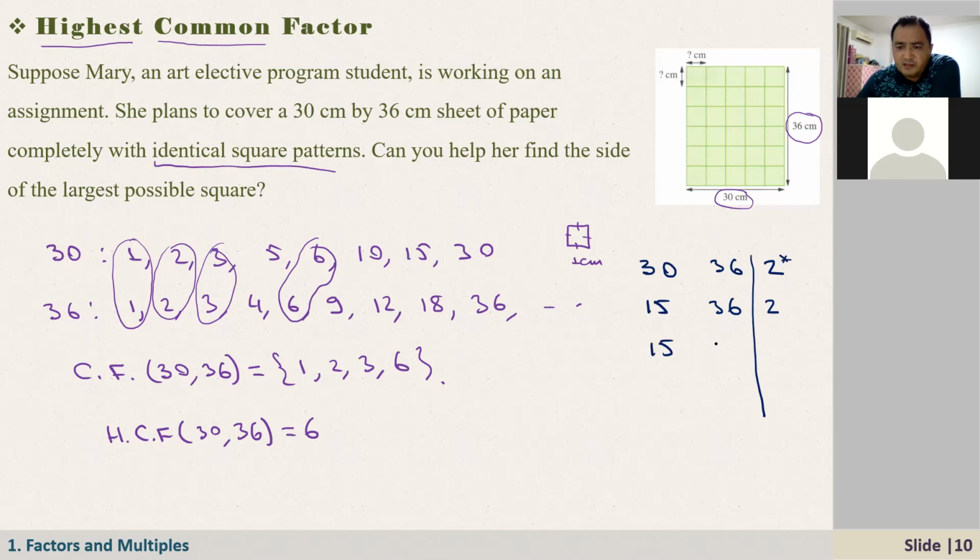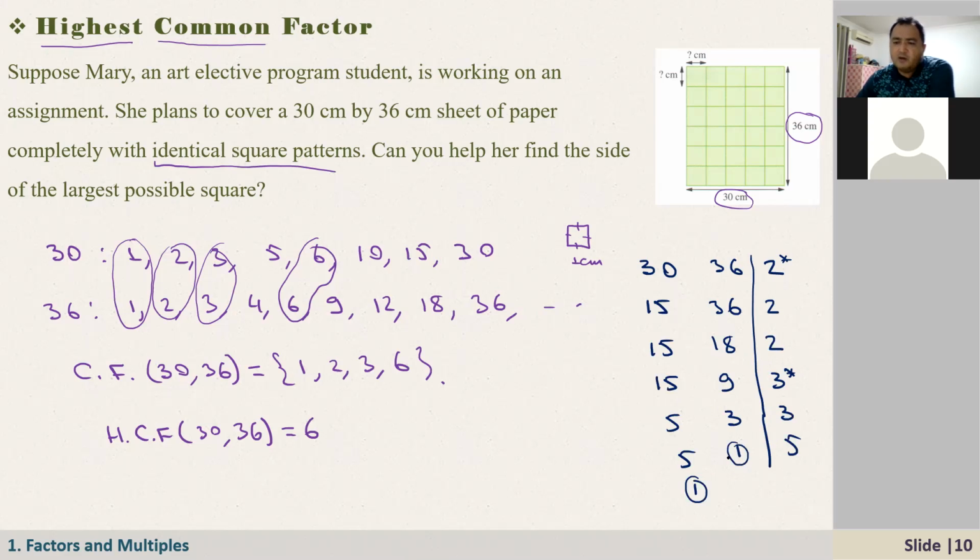So here we have 15 and here we have 18. Still, I can divide by 2. 15 is not divisible by 2. 18 is divided by 2. It is 9. So now 15 and 9, both numbers are divisible by 3. So I put a star here. And here we have 5, and this one is 3. And still divide by 3. Here we have 1 and 5. And divide by 5. Here we have 1. So here we have 1 and 1.